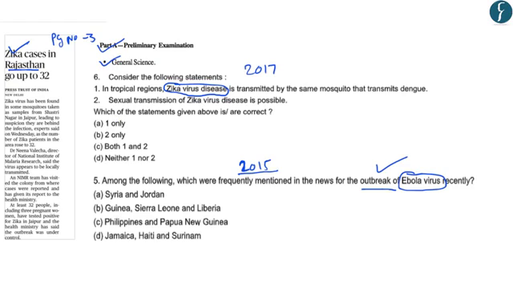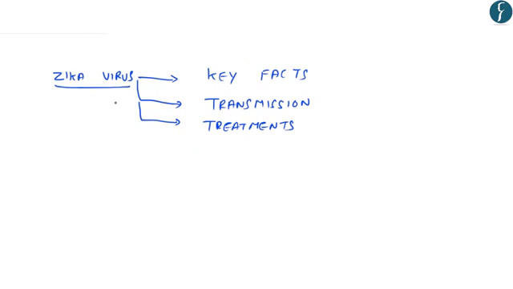So for this, we will try to understand the key facts that have been highlighted by the World Health Organization, or the WHO. Under this article, we will try to understand certain key facts related to Zika virus, which have been mentioned on the WHO's website. Further, we will understand the ways in which the Zika virus can be transmitted from one person to another. And finally, we will also look at the treatments available for Zika virus. So let us try and understand some key facts first.